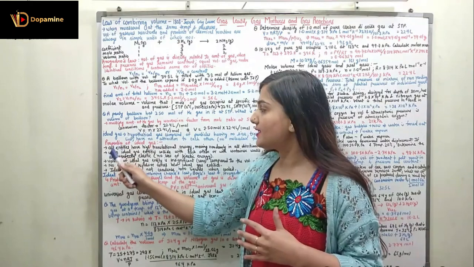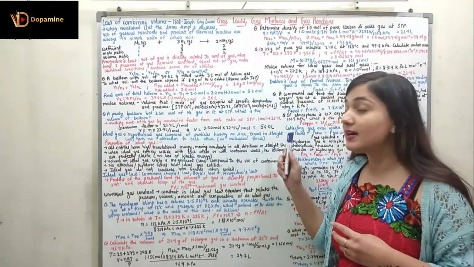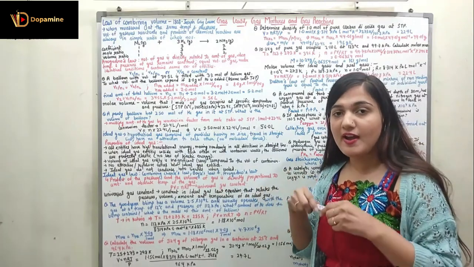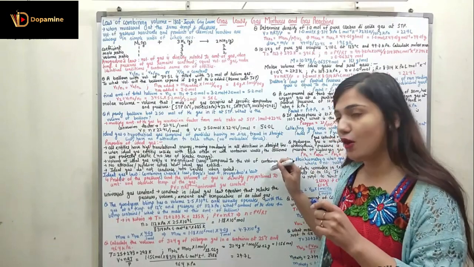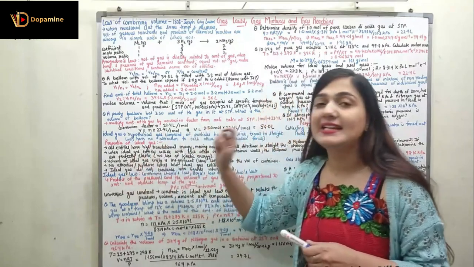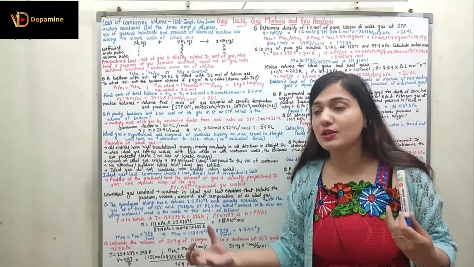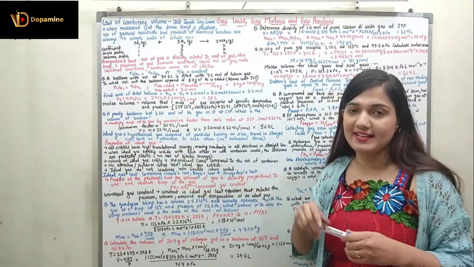The second property states that when ideal gas entities collide with each other or with the container wall, so if I have two entities colliding with each other or with the wall of the container, the collisions are perfectly elastic. Now what is an elastic collision? In an elastic collision, we do not have any loss of kinetic energy.